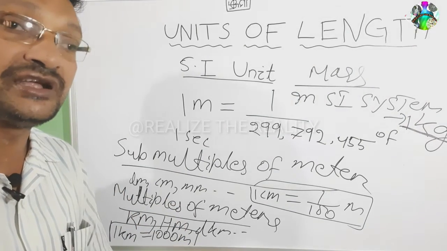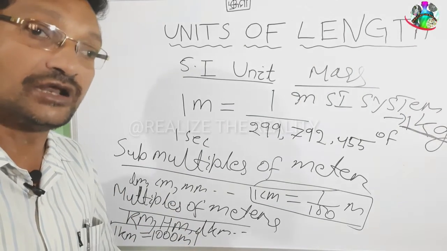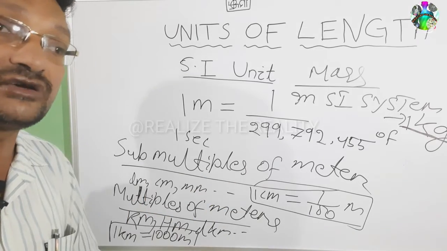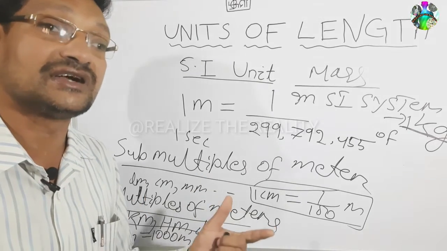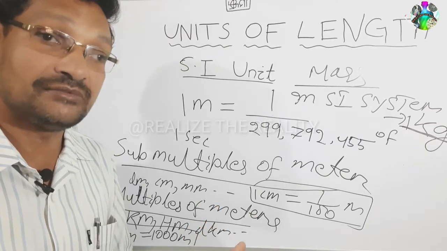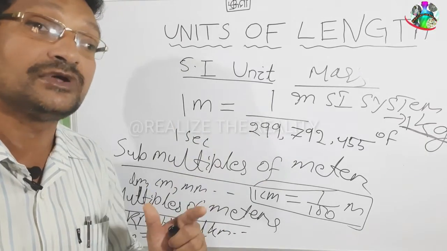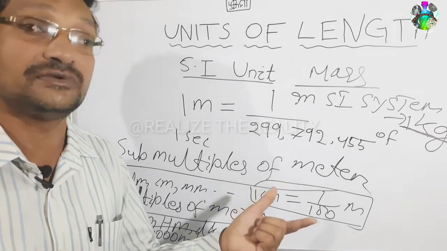Then children must be knowing different multiples, some multiples of a kilogram. What are some multiples? Gram, decigram, centigram. Like there are multiples of a kilogram, quintal, ton, all these things you have studied.